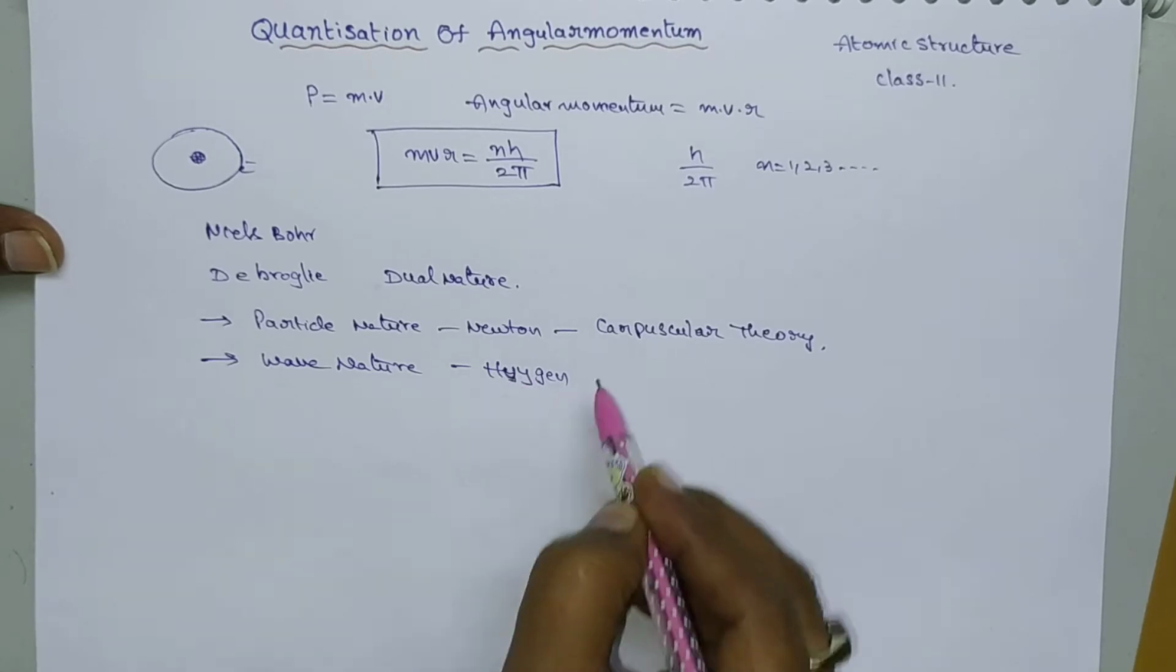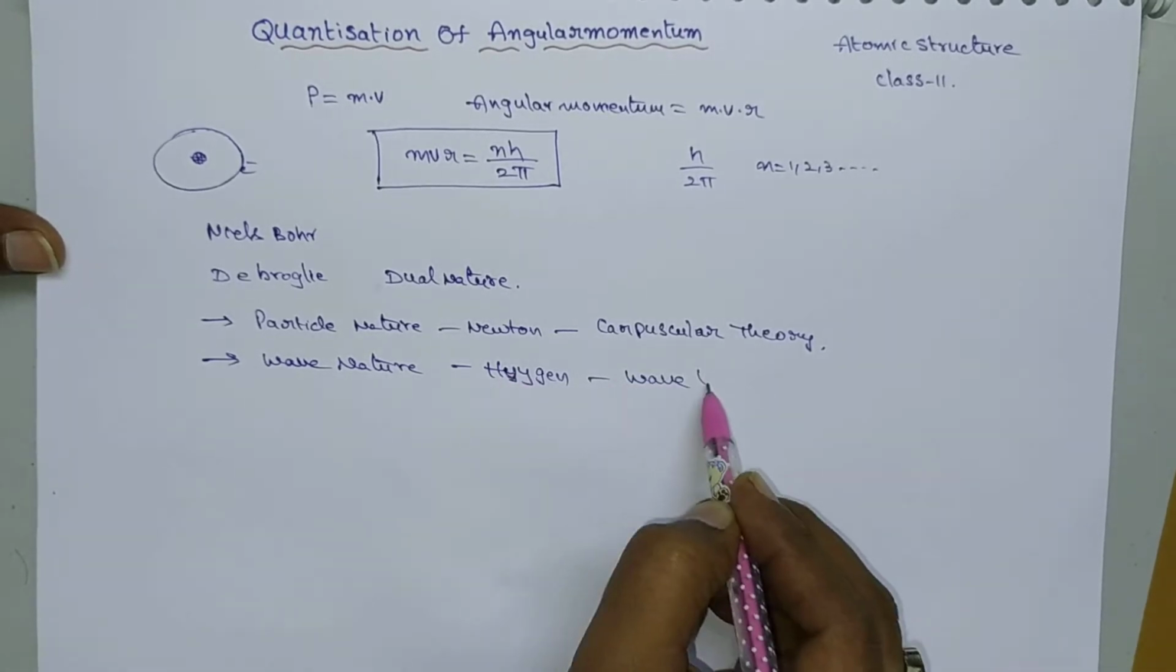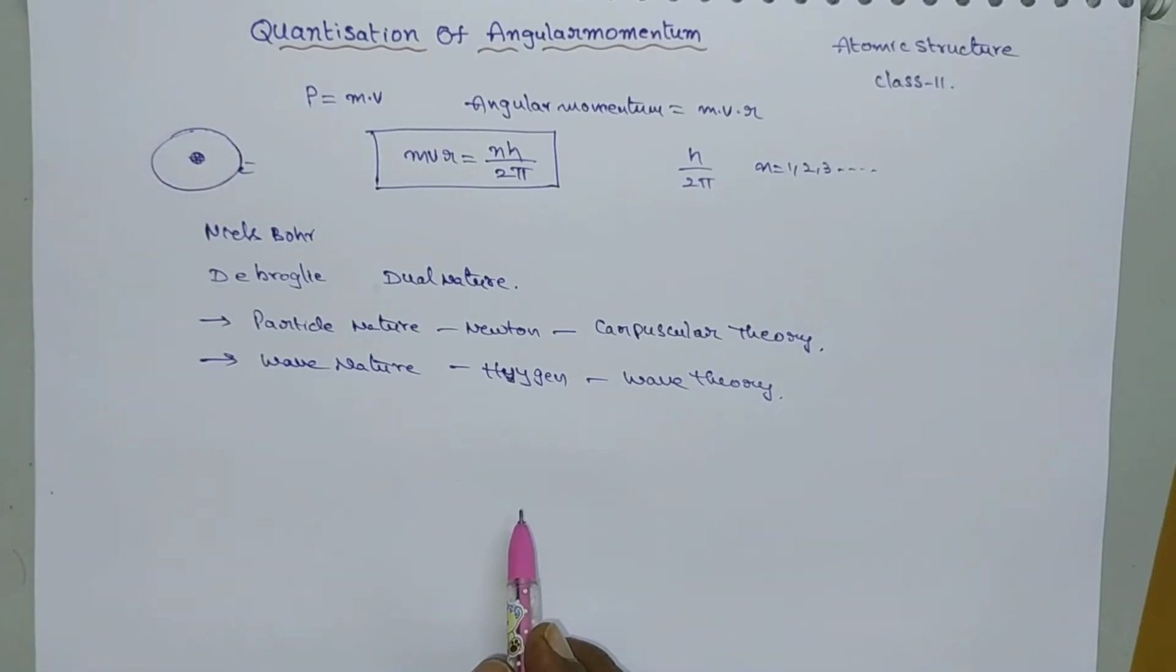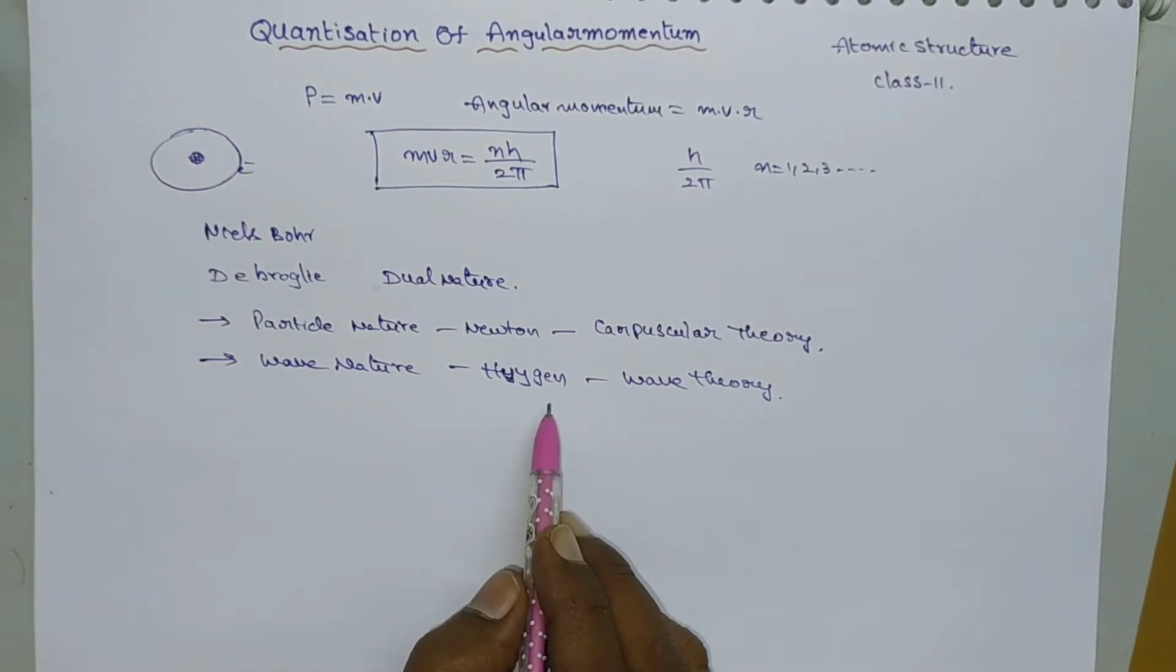Under the heading Huygens wave theory. According to this Huygens wave theory, the revolving electron will exhibit some wave nature. Since the particle exhibits both wave nature and particle nature, it should exhibit wave properties also. So according to Huygens theory, the electron exhibits wave